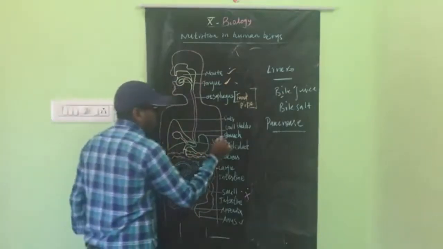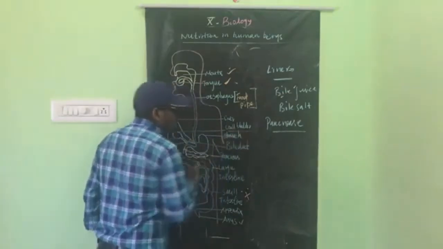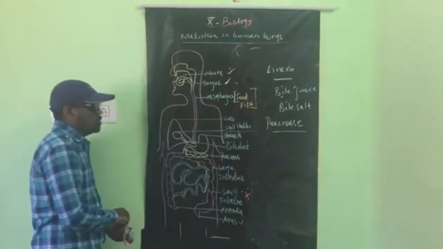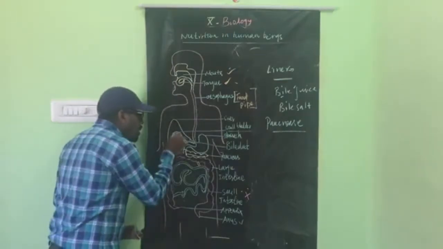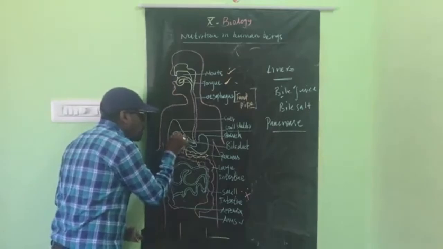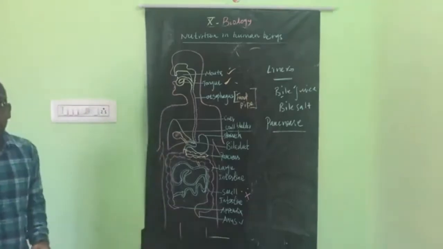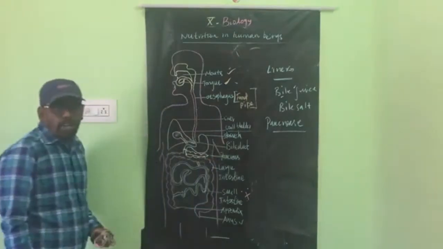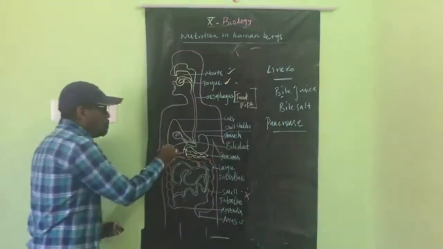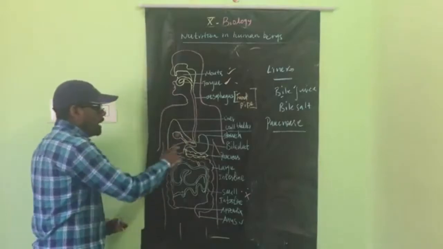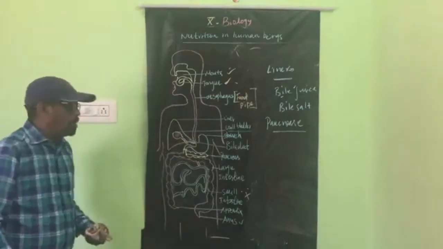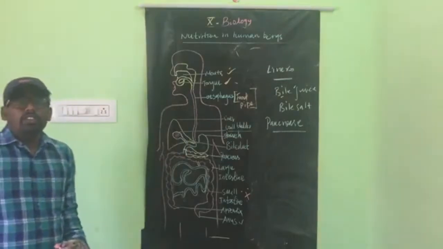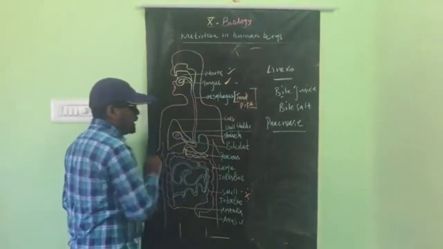And here I mentioned the gall bladder. What is a gall bladder? A gall bladder is a bulb-like structure. The bile juice is stored in the gall bladder. And what is the bile duct? The bile is carried by a canal-like, tube-like structure. The tube-like structure is called a bile duct.